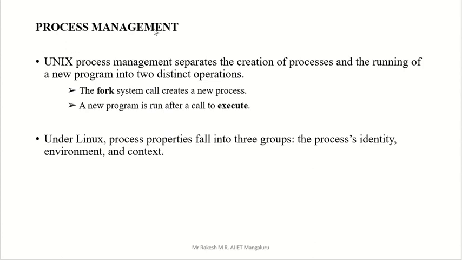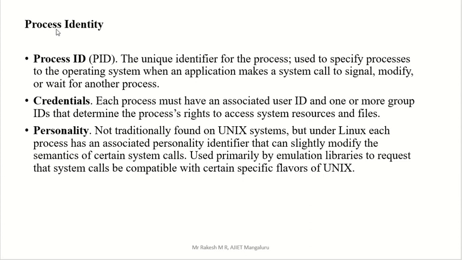Here, under Linux, process properties fall into three groups. These process properties we can call process management. In the case of Linux we have three separate groups: process identity, process environment, and process context. We will see them one by one. First is process identity.